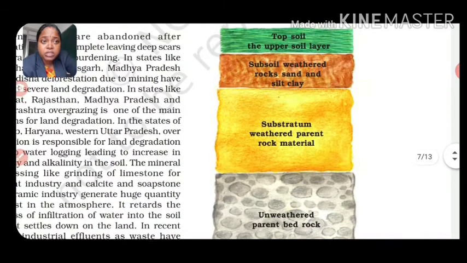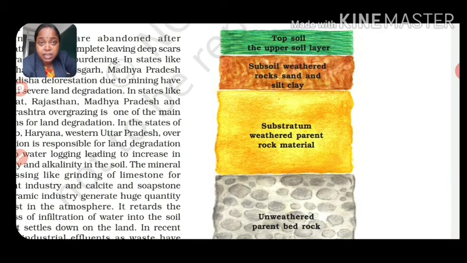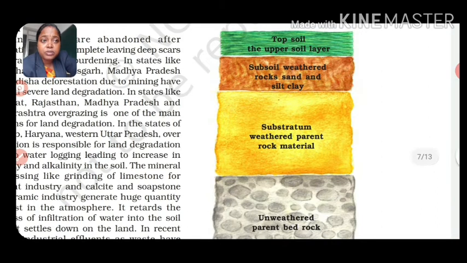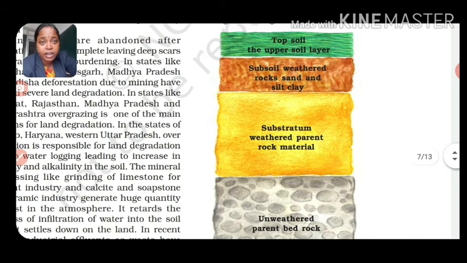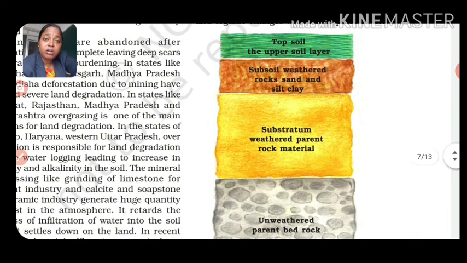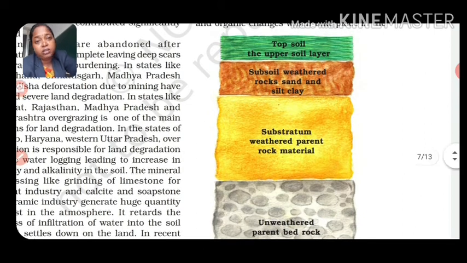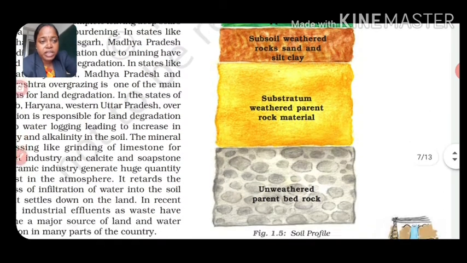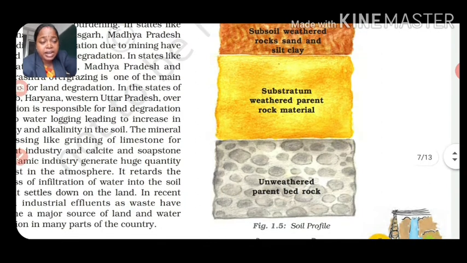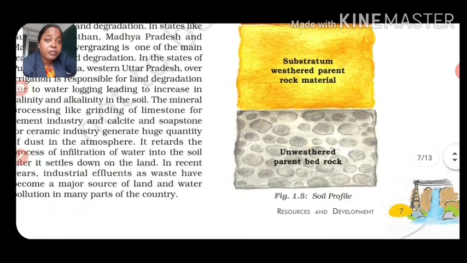On the topmost portion we get the topsoil, the upper soil layer which we are able to see. The subsoil with weathered rock, sand and silt clay is just below the topsoil layer, and below that we get the substratum with weathered parent rock material, and below that the unweathered parent bedrock. So we will conclude with this diagram, and you should mention this if you get a question on how to define the soil profile in your examination.